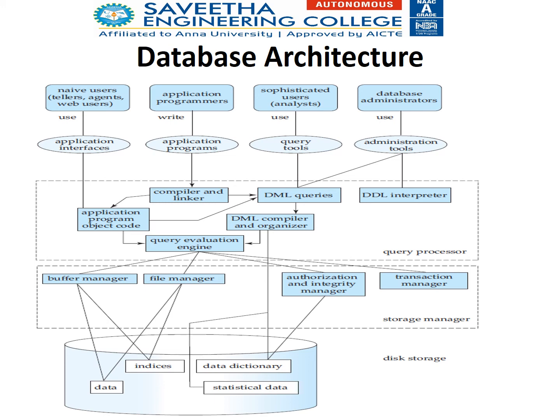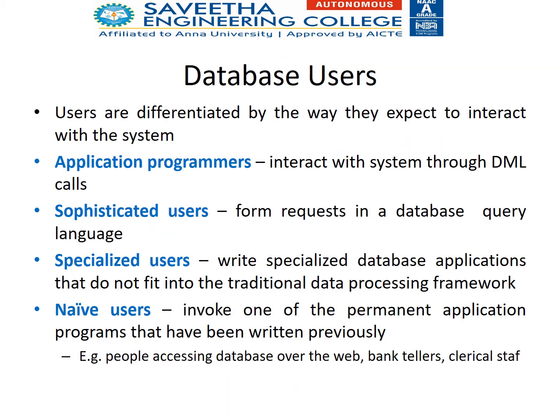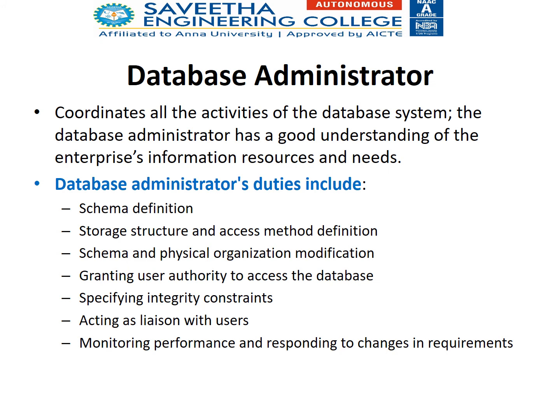The entire task is organized in one structure called the database architecture. So as I said, we have various users: application programmers, sophisticated users, naive users. And the database administrator plays a major role. He is the responsible person in database architecture management.